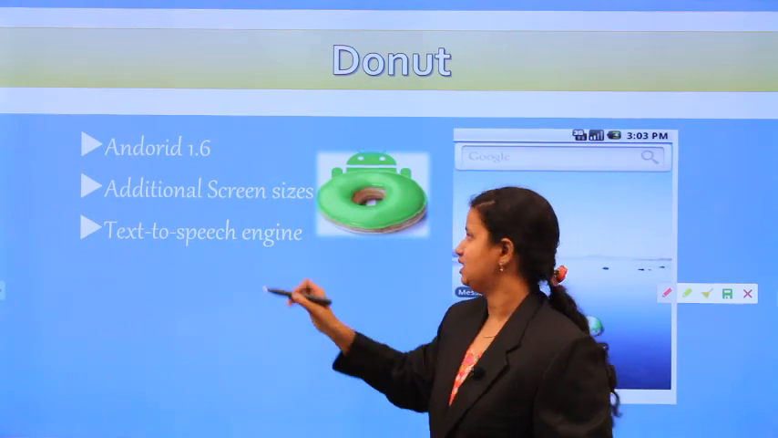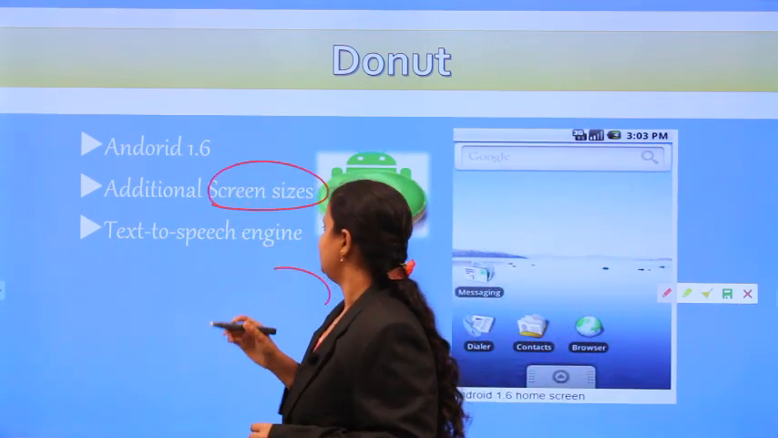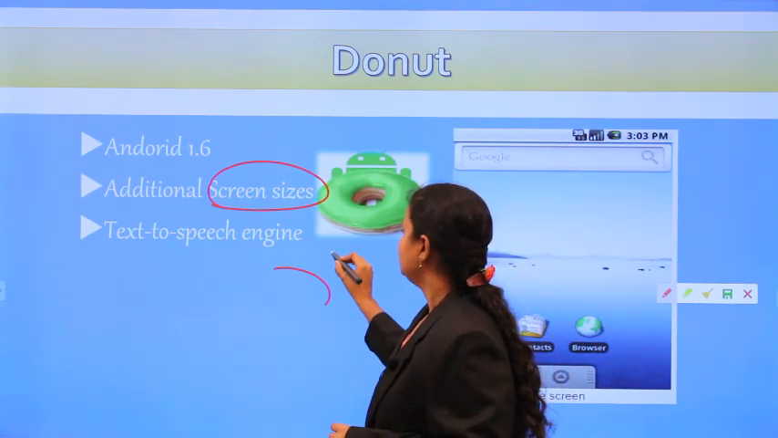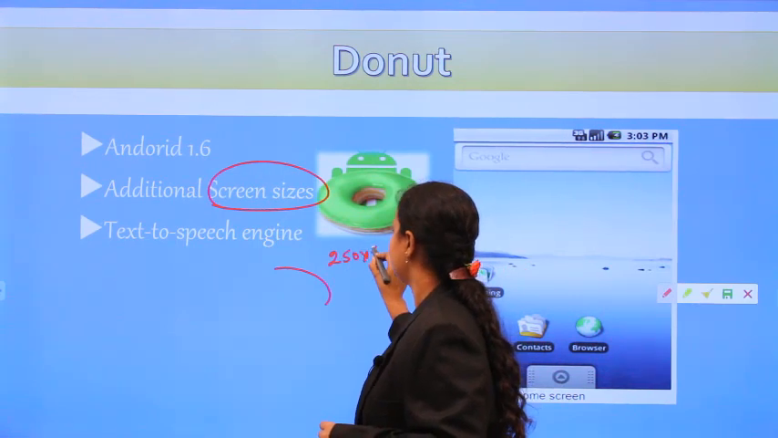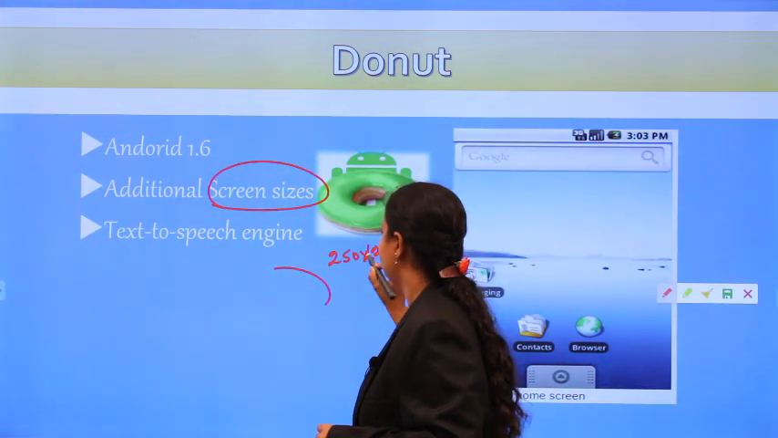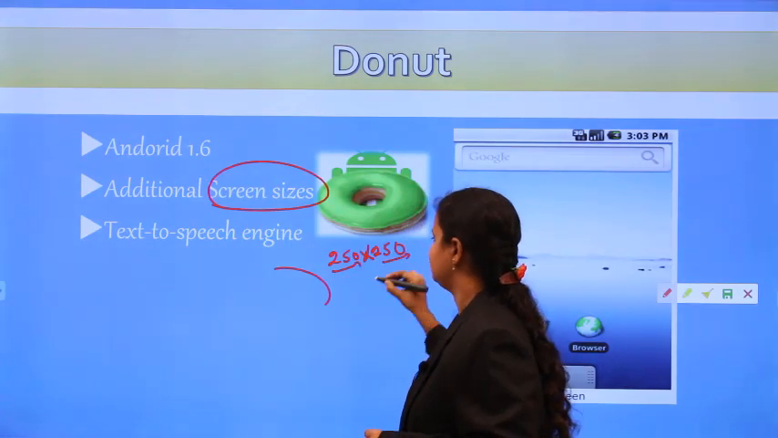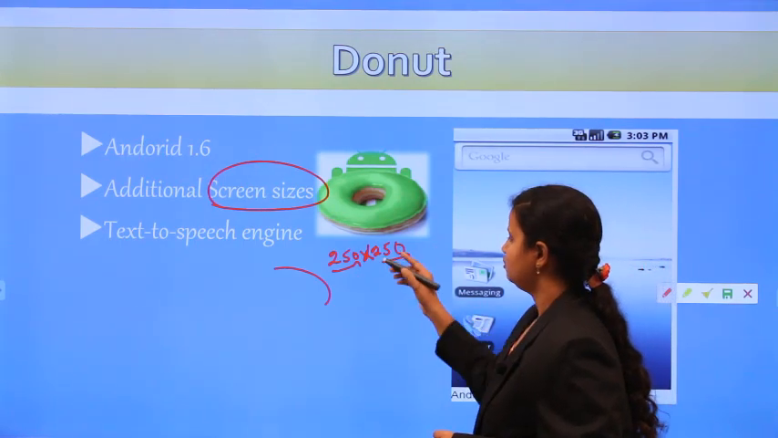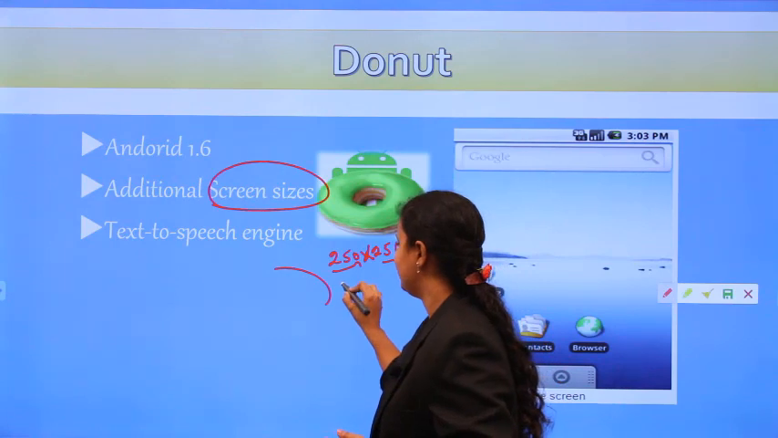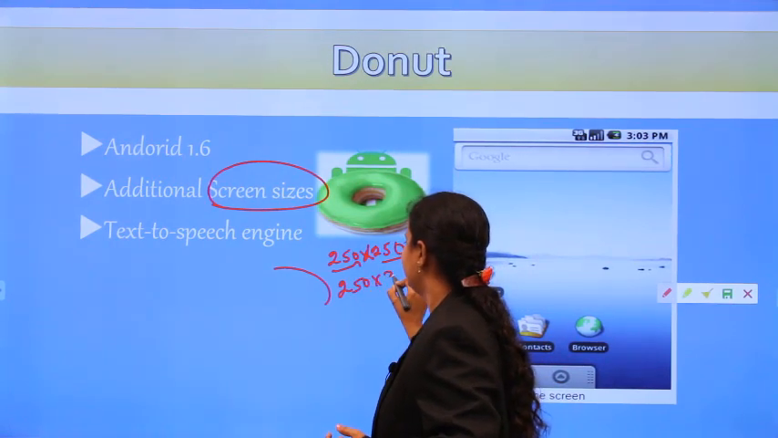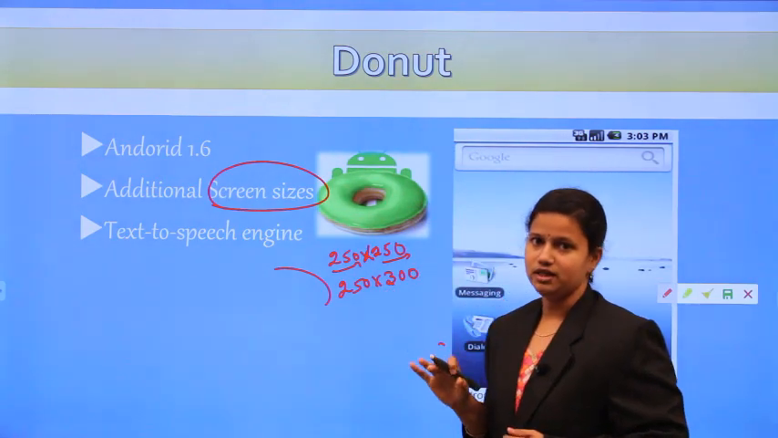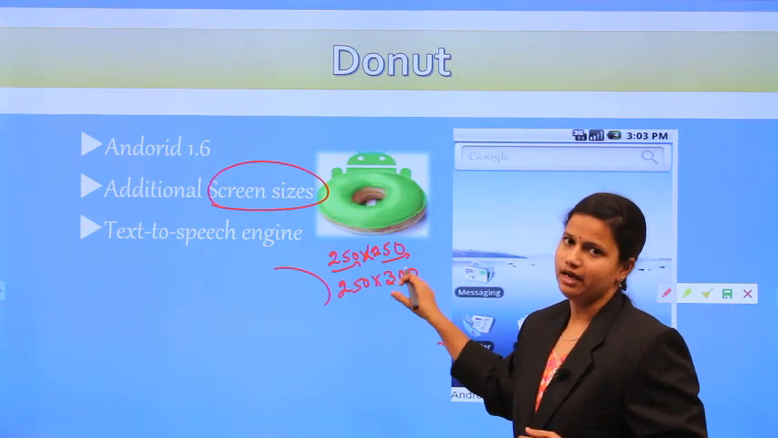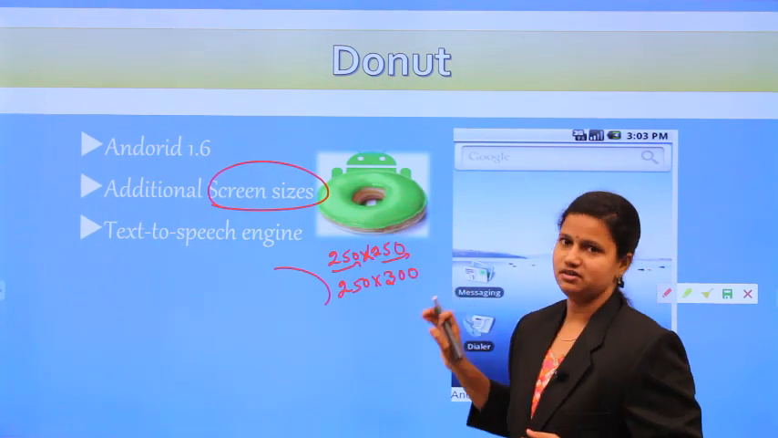So what are these additional screen sizes? By default, 250 by 250 is the screen size. Any screen size is measured by using length and width. Initially, by default, assume that 250 by 300 is one of the screen sizes. That is the default screen size. Just assume that a default screen size is available. Why? Because additional screen sizes are introduced.